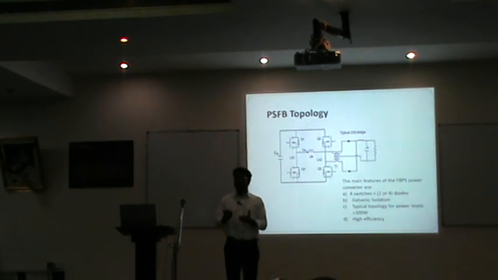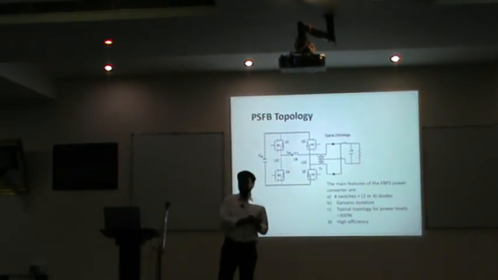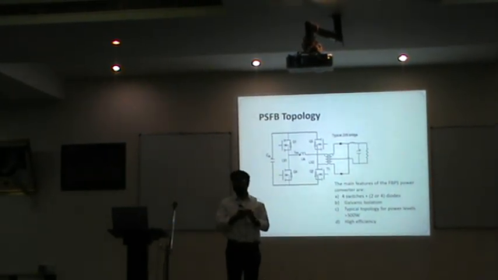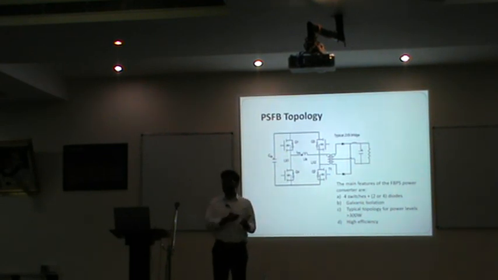Based on that, for example, if I have a switching frequency of 20 kilohertz, what is my switch, MOSFET or IGBT? As per the study, if it is up to 20 to 25 kilohertz, we go for IGBT. If my frequency is more than 50 or 100 kilohertz, then I go for MOSFET.